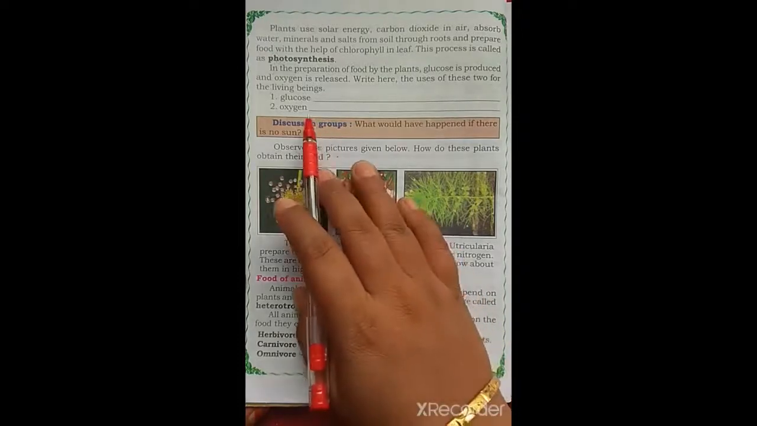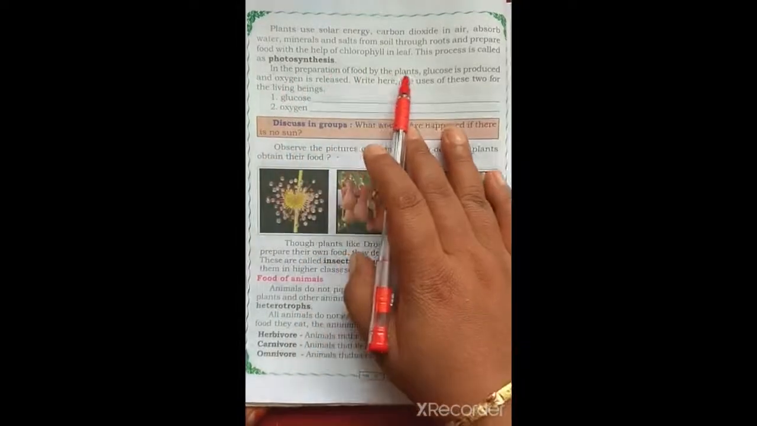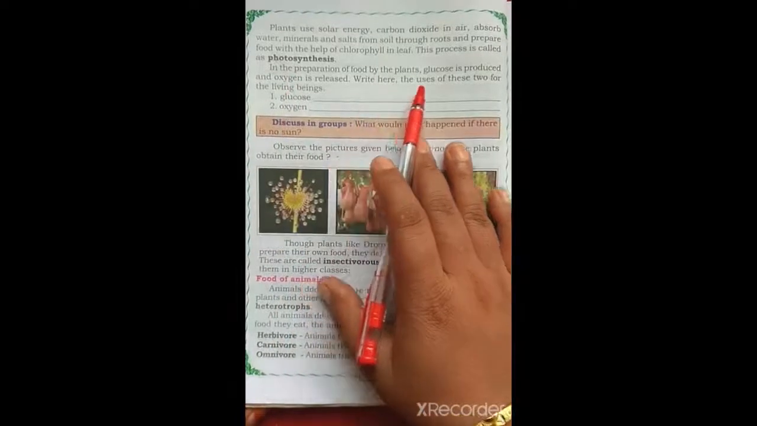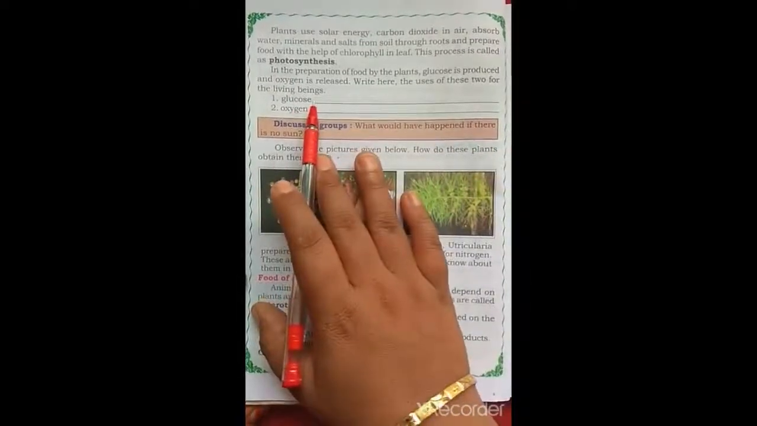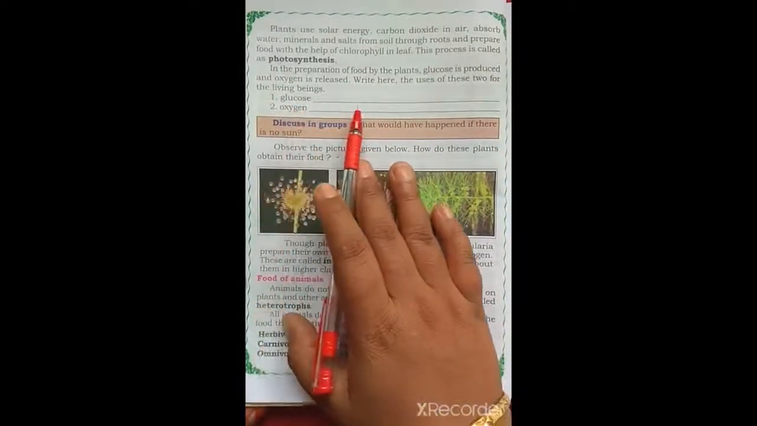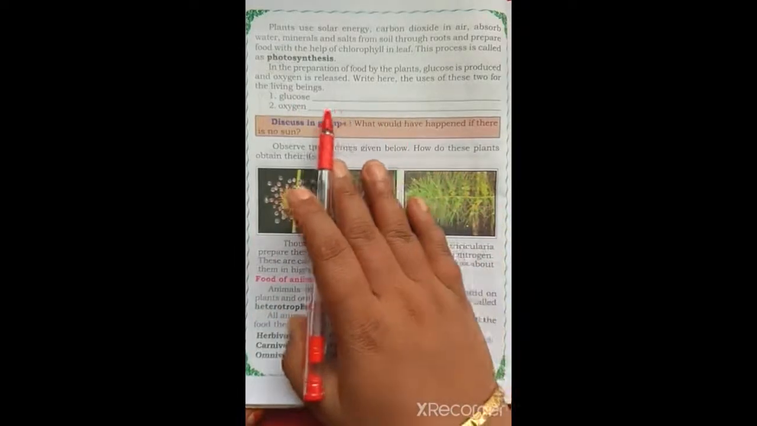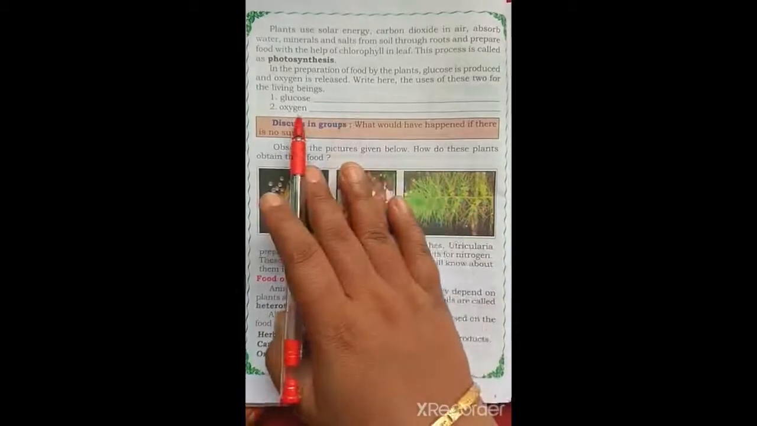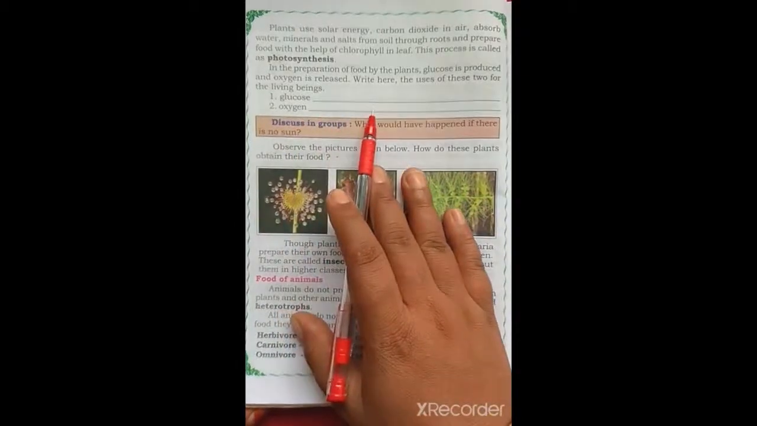Yes, in the preparation of food by the plants, glucose is produced and oxygen is released. Right, here are the uses of these two for the living beings. Glucose is used as energy provider in the living beings, and oxygen is used to breathe, isn't it?